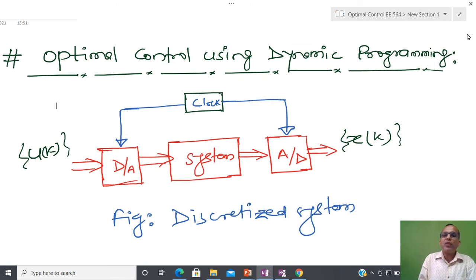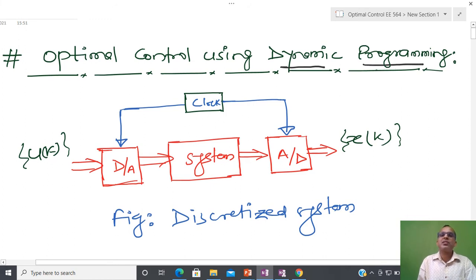But if you want to use dynamic programming, at that time you have to first represent your system in a discrete way. Suppose I have some system with an input and output associated with it.